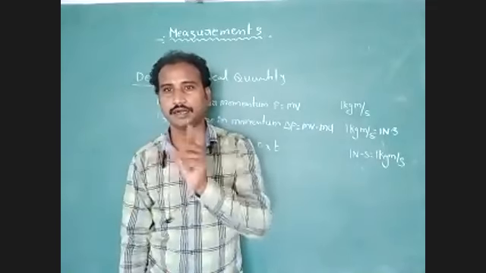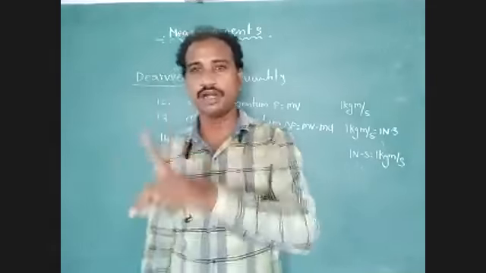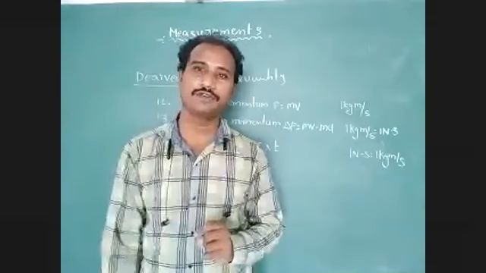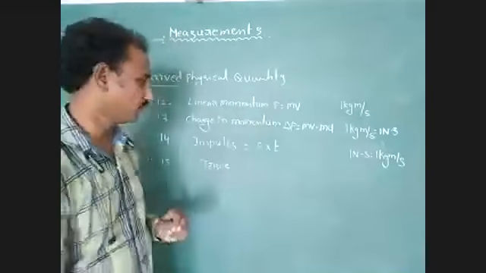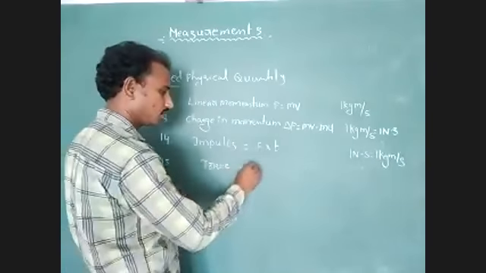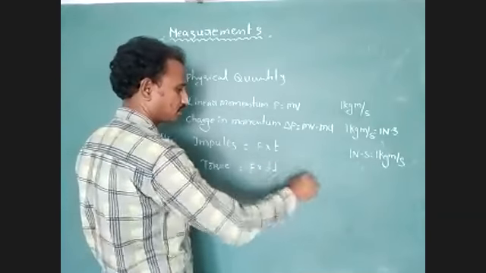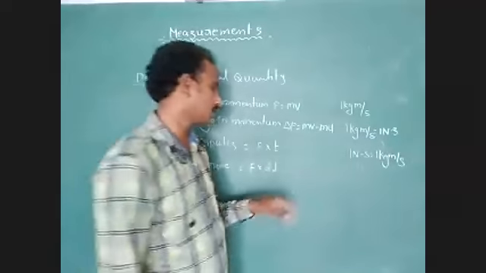The turning effect of force is called torque. Its direction is along the axis of rotation. So torque equals force into perpendicular distance. What is the unit of torque?